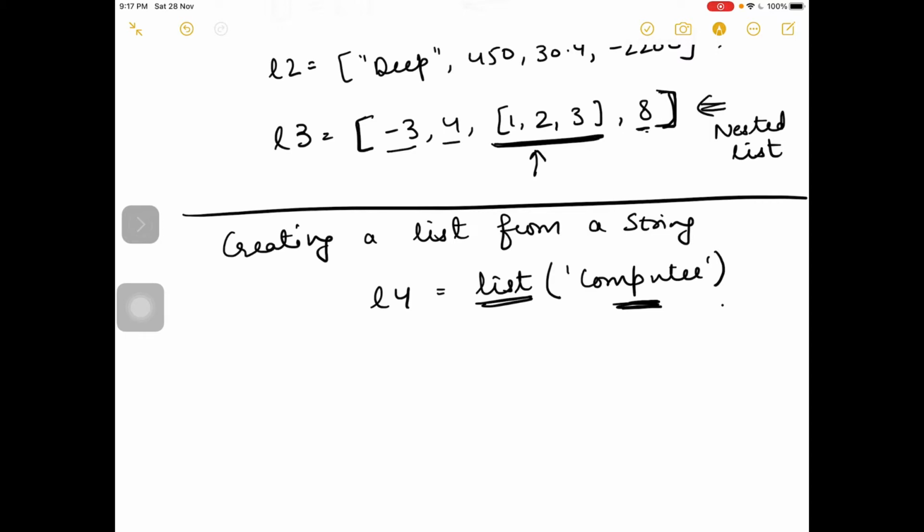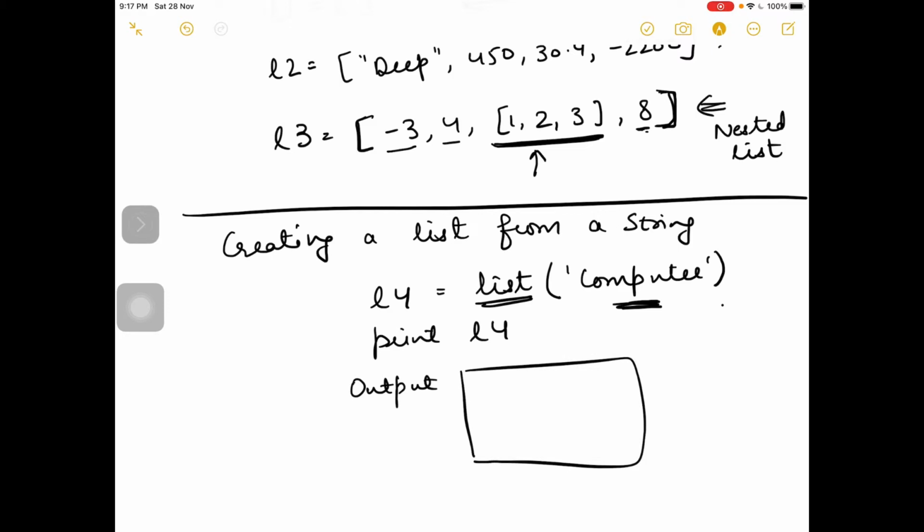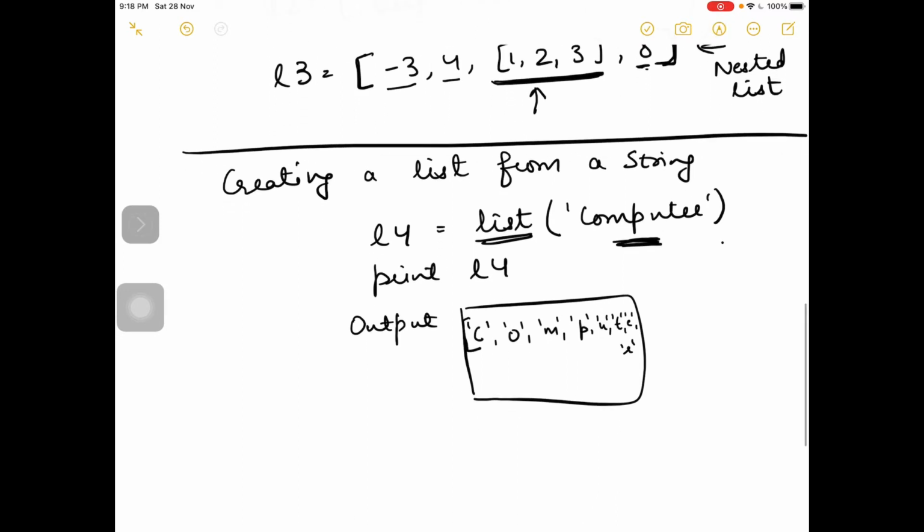So L4, if you print L4, then the output will be the characters of computer. The word computer is broken into 8 items: 1, 2, 3, 4, 5, 6, 7, 8.